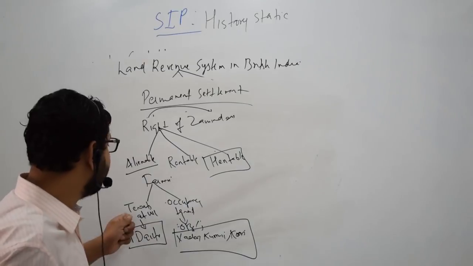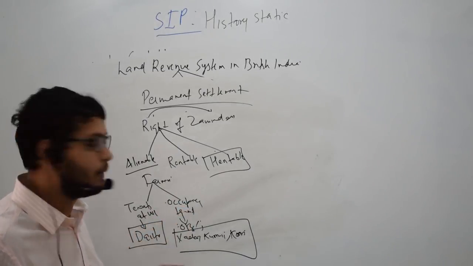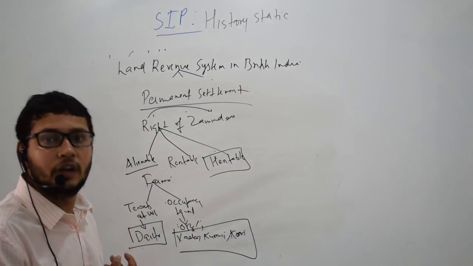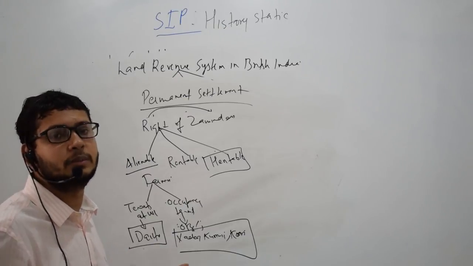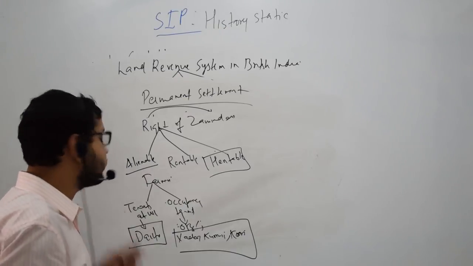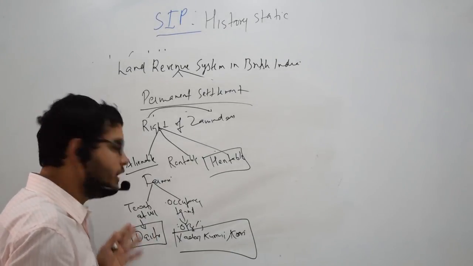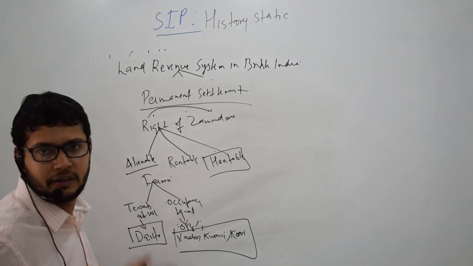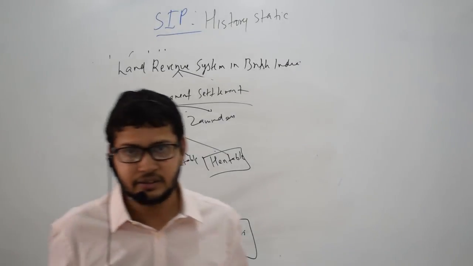When we talk of Dalits, they were somehow landless laborers, and they did not have tenure security. They could not be evicted at will, whereas these people were landless laborers at the will of the Zamindar, and any time the Zamindar could throw them out. So after land reforms, since they did not have any document, they did not get the land. So even after 70 years, 73% of Dalits are landless. That is the reason behind that.